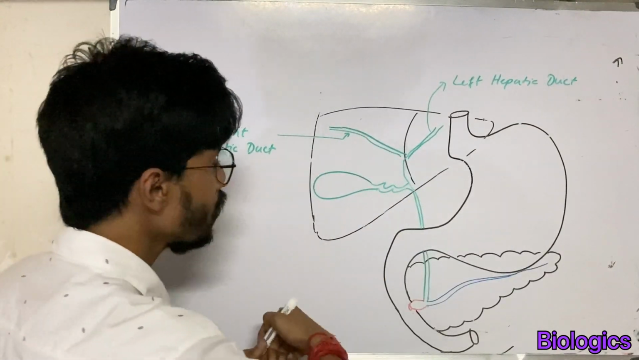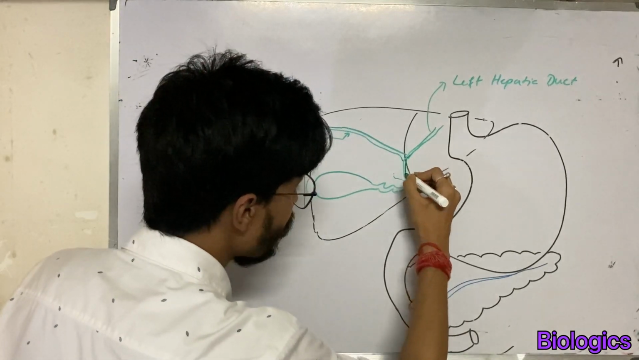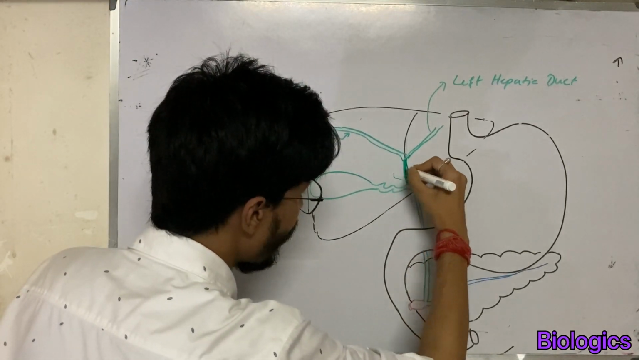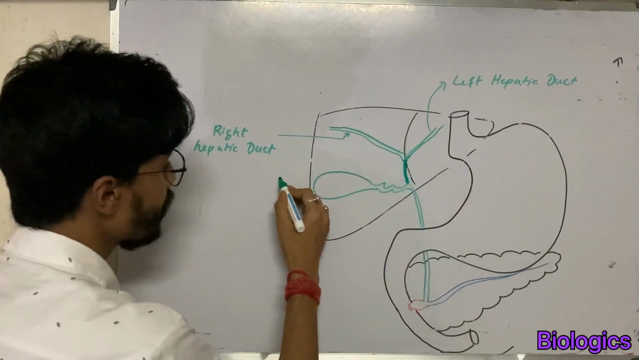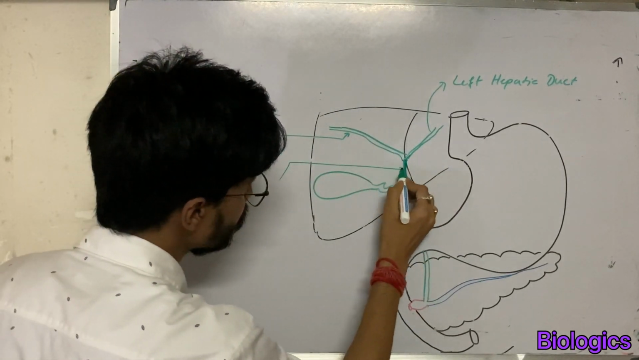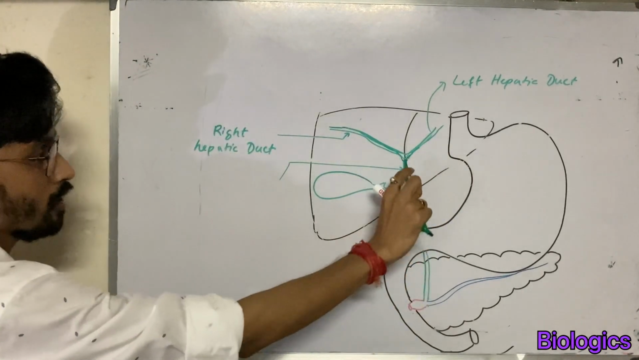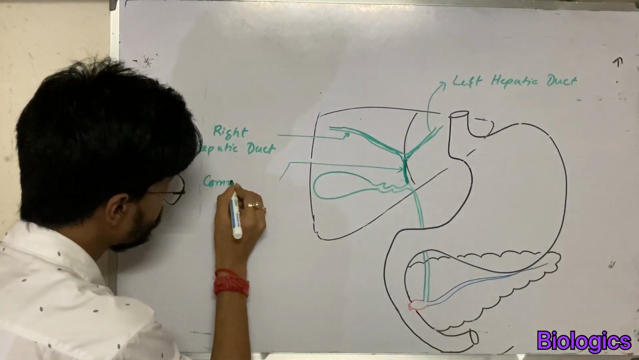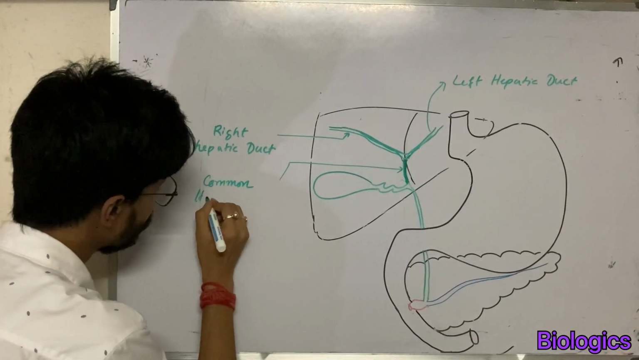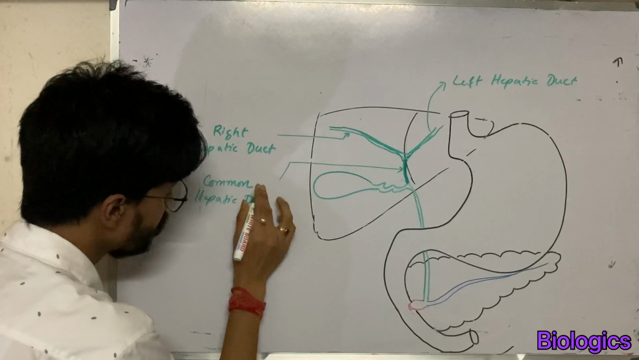Okay, now these two ducts unite together and form the common hepatic duct. So this part is called the common hepatic duct.